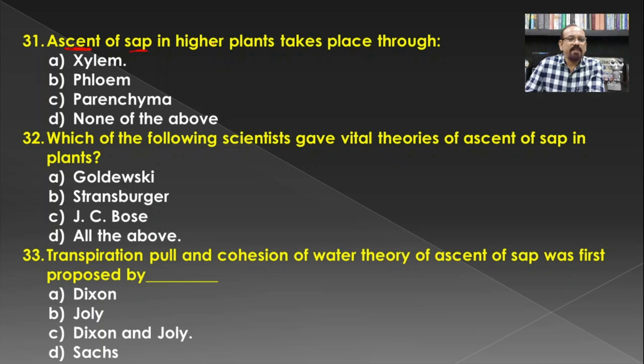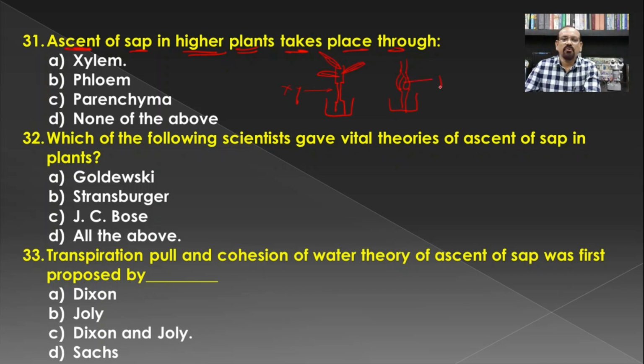Then ascent of sap in higher plants takes place through. Earlier we have seen the ring experiment in which we have taken two beakers and two different twigs. In the first one there is the presence of only the xylem and the phloem is removed, and in the second one the xylem is removed and the phloem is present.